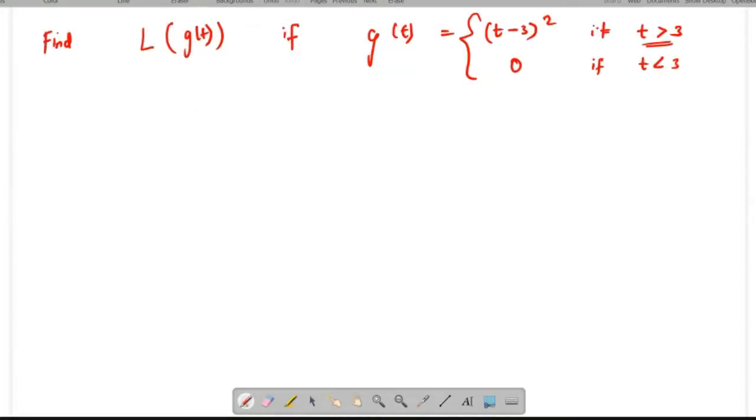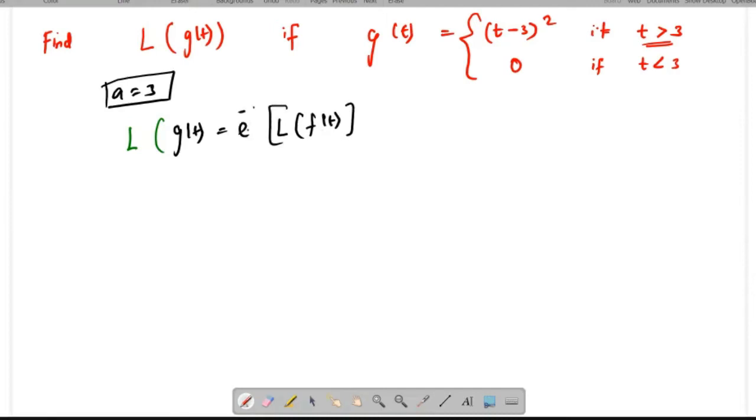You can rewrite this term. To find it, try to compare the second shifting property and the given problem. From that you can easily identify a is 3. So now I'm going to apply the result directly. The Laplace transform of g of t is nothing but the Laplace transform of f of t into e power minus as. So this is the formula.